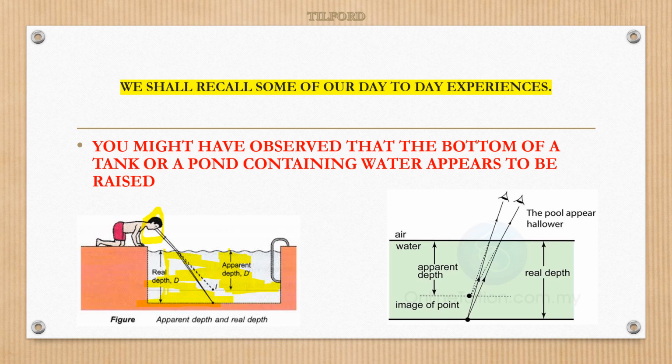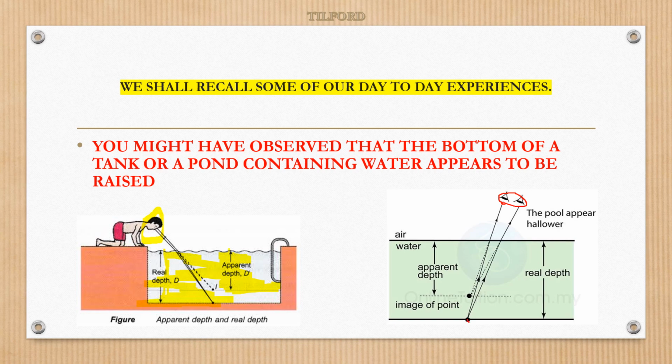Here you can see one more diagram. What is this? Air, a transparent medium. What is this? Water, a transparent medium. Now, in this case, the observer is observing the depth of the swimming pool. This is the point he is observing from outside.